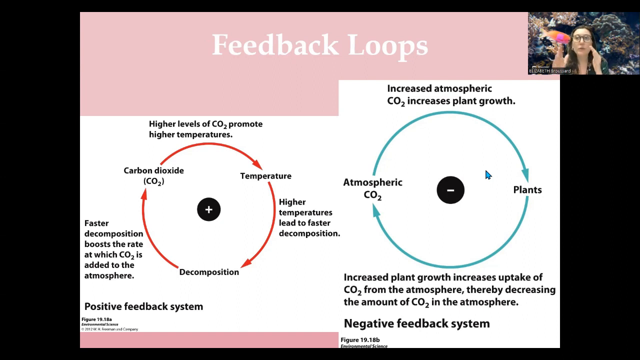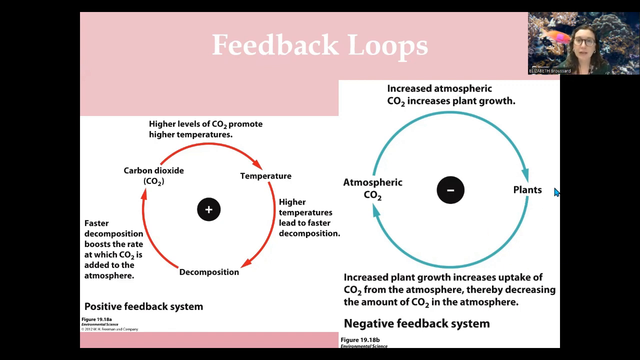Negative feedback loop, think homeostasis, bringing things back into balance. Okay, so I've got my stimulus here: increased atmospheric CO2, increased plant growth, right? Plants need CO2 to go through photosynthesis. If I have more CO2, that's going to increase plants going through photosynthesis. More plants then go through more photosynthesis, decreasing the amount of CO2 in the atmosphere. So I had a stimulus, increased CO2, but that increased CO2 led to a decrease in CO2.